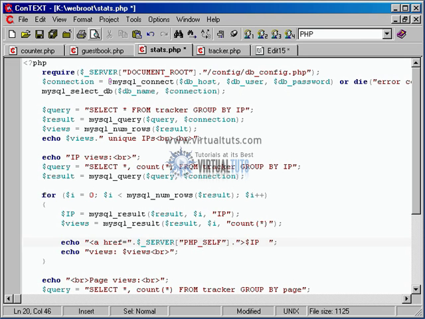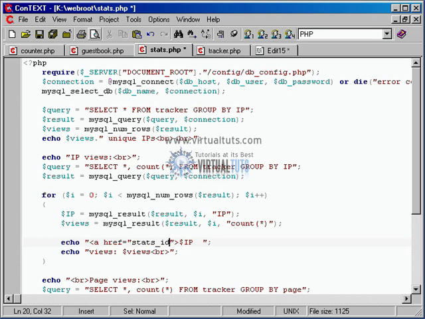So concatenate back in. A href equals whatever the current page is, but we need to be able to specify which page it goes to. No, wait a second. We don't even need to concatenate yet. It needs to go to, yeah, my bad, we made a new page. What we're going to do is go to that new page and send it the IP address. So a href equals stats